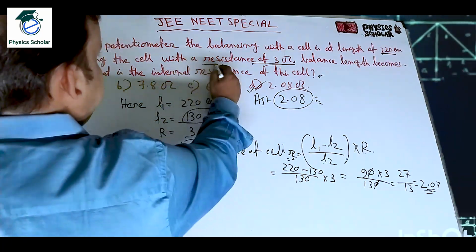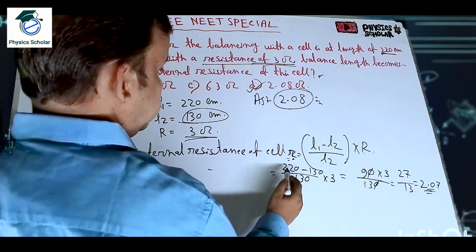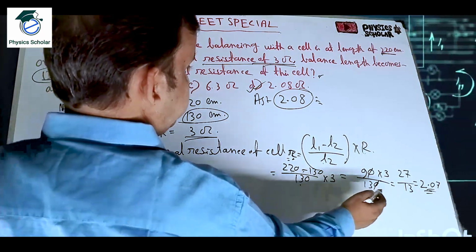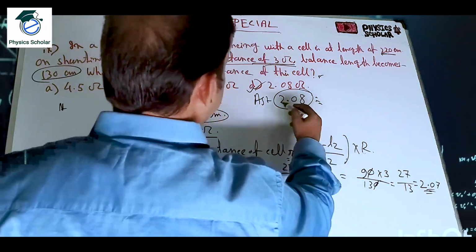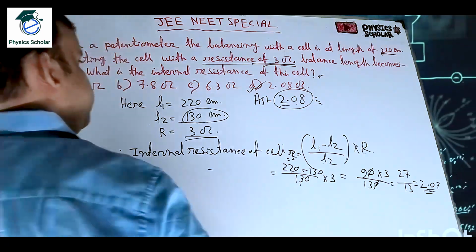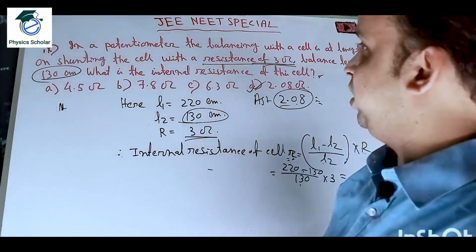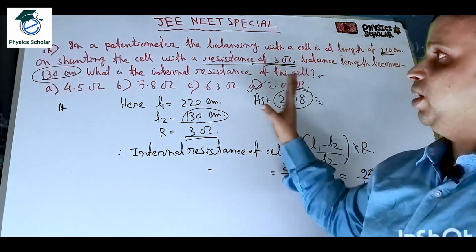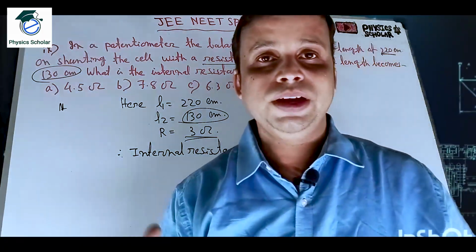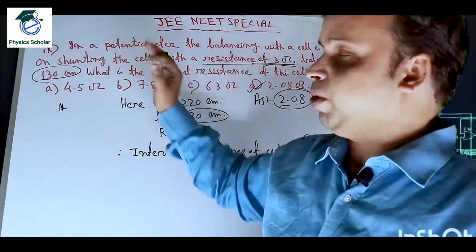It is given external resistance 3 ohms. So 220 minus 130 by 130 into 3, so 2.07 almost, that means almost 2.08. So option number D will be correct for this problem. So students, hope you have understood this problem also.